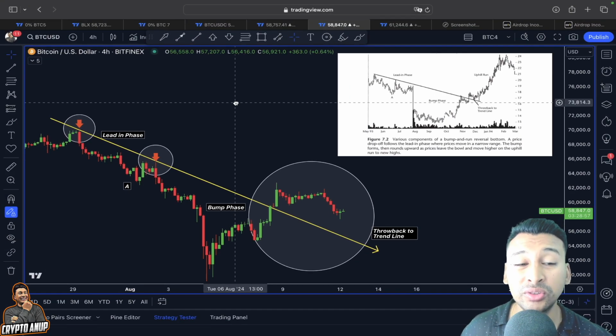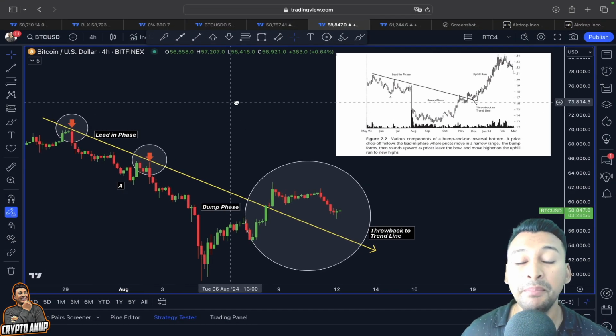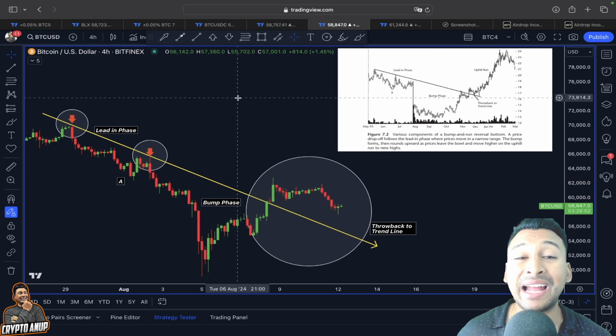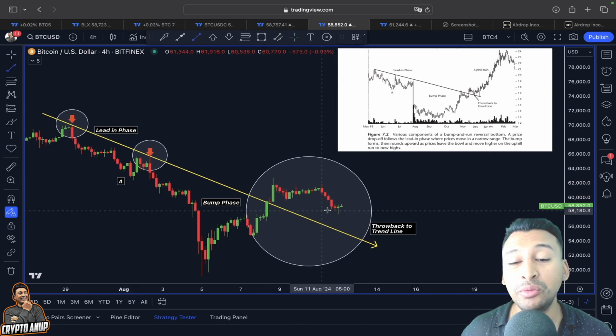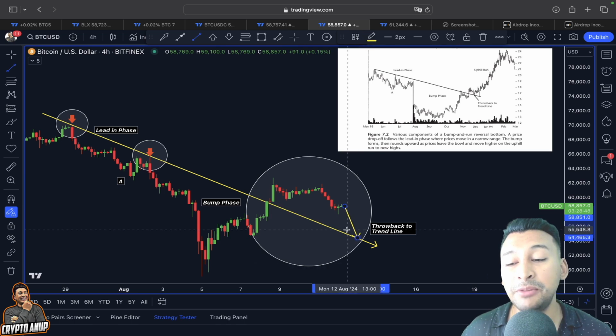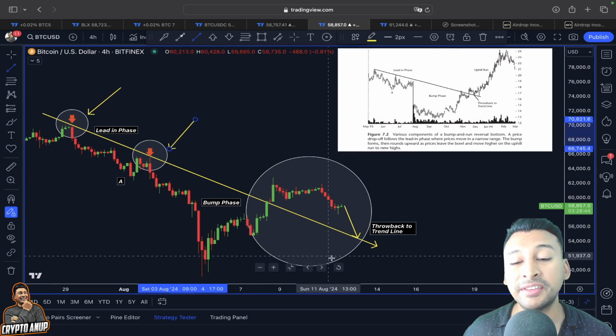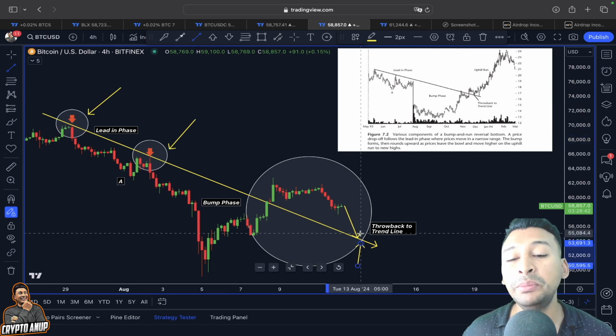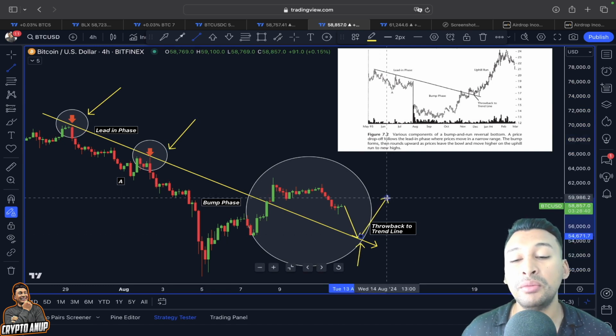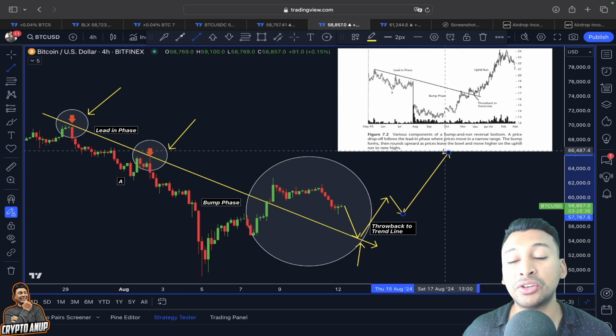Because we are aware the price of Bitcoin is also following this bump and run reversal pattern. So any sort of pullback might be just a test, a retest of this previous temporary resistance line, which in our case will be acting as support before expecting another continuation like this.